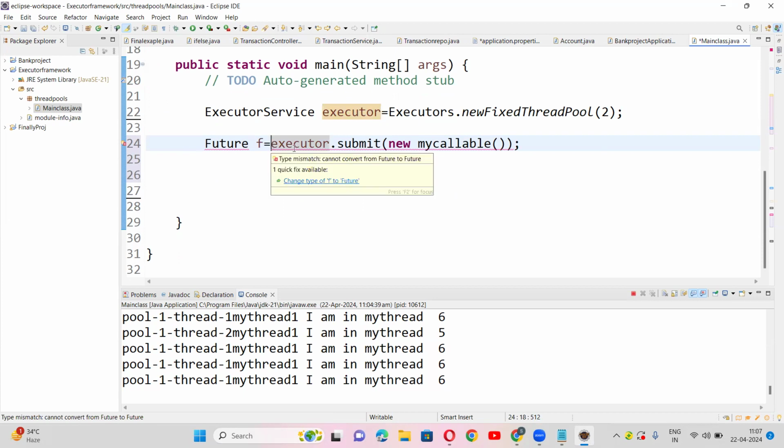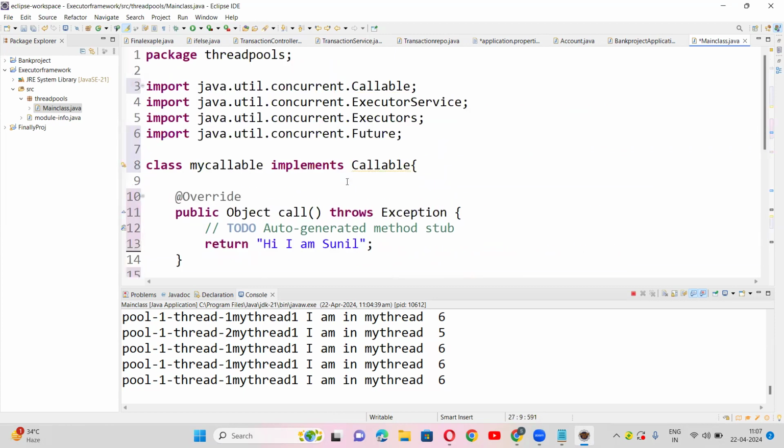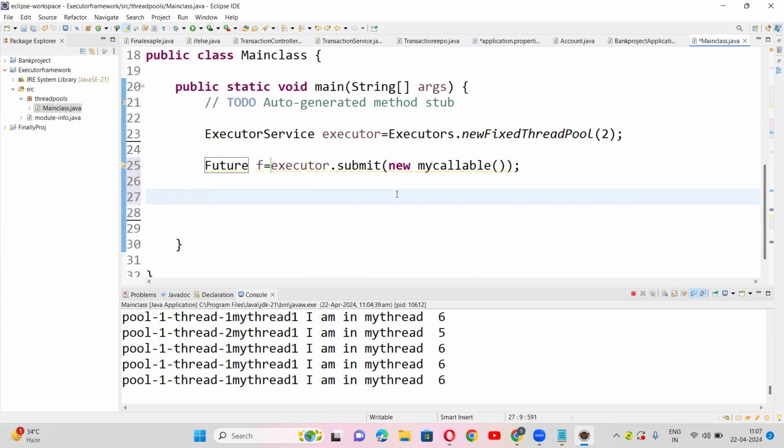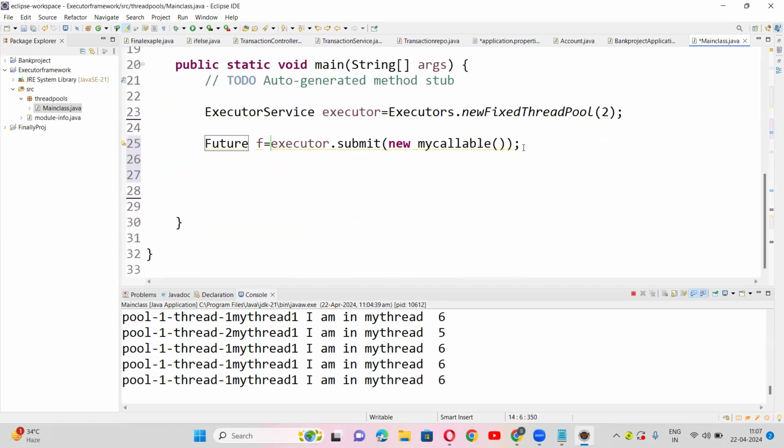So this Future contains this answer, this string. Now if you want to print that in the main method, use the get method: f.get.